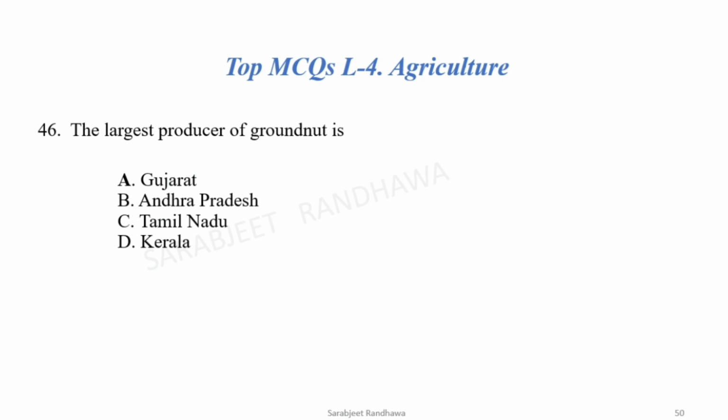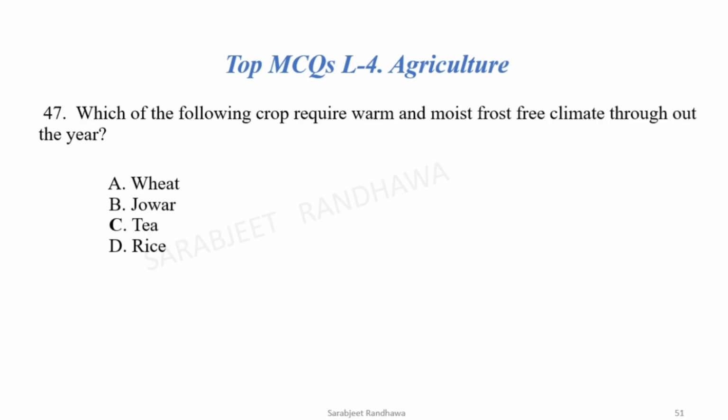Next, the largest producer of groundnut in India is Gujarat. Which of the following crops requires warm and moist, frost-free climate? Please do remember warm climate, moist climate, and frost-free climate throughout the year. The correct option is tea. Tea is a crop which needs warm climate and it needs moist, that means the rainfall almost throughout the year, but it should be frost-free climate.